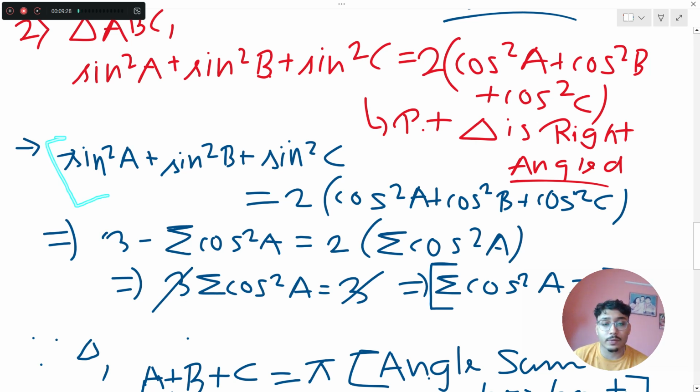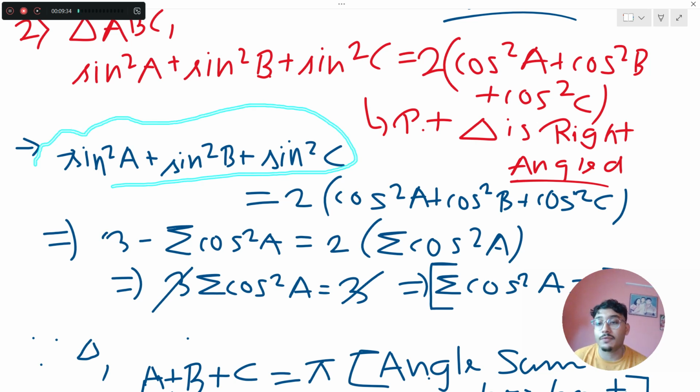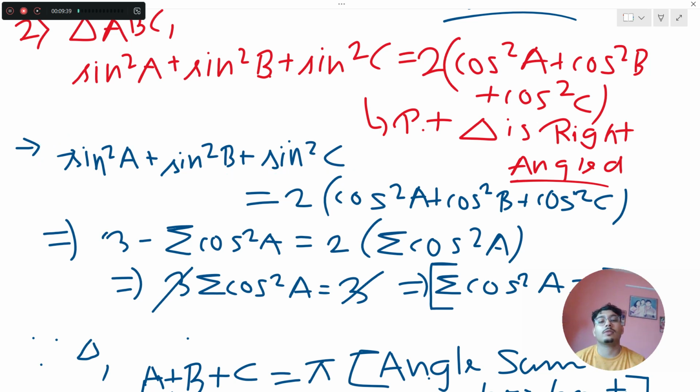We all know sin square theta plus cos square theta equals 1, and this thing, as I have said in my progression video, can be expressed as summation sin square A, and this thing as summation cos square A. You know the concept of summation, the things get repeated, it's like a loop. So sin square A can be written as 1 minus cos square A. Similarly, sin square B can be written as 1 minus cos square B. Similarly, sin square C can be written as 1 minus cos square C. We add up all the ones, so it's 3 minus cos square A minus cos square B minus cos square C. You take a minus common, so we get basically cos square A plus cos square B plus cos square C, which is summation cos square A.